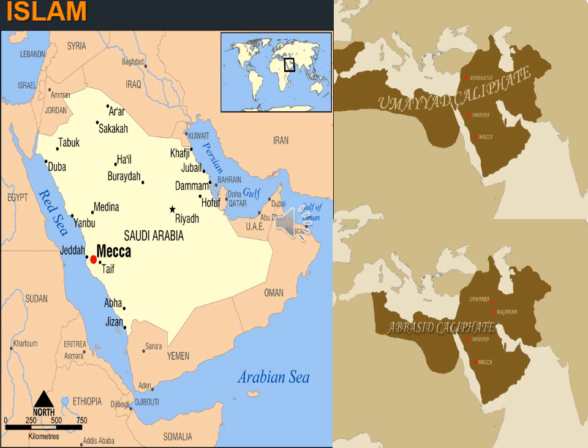First, Islam is a religion that originated at Mecca in Arabia. It was founded by Prophet Muhammad. The followers of Islam are called Muslims.